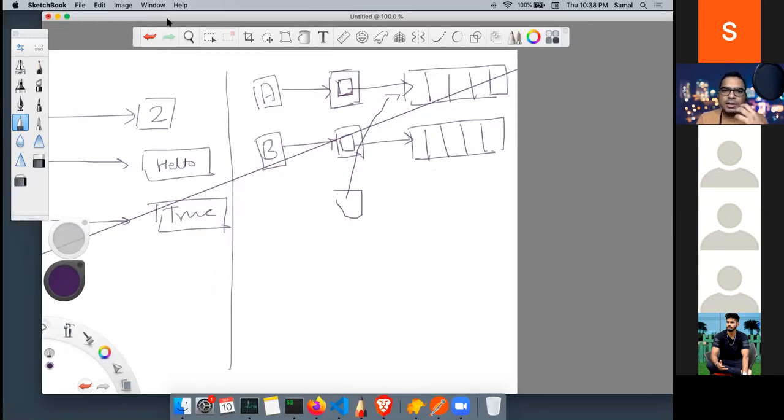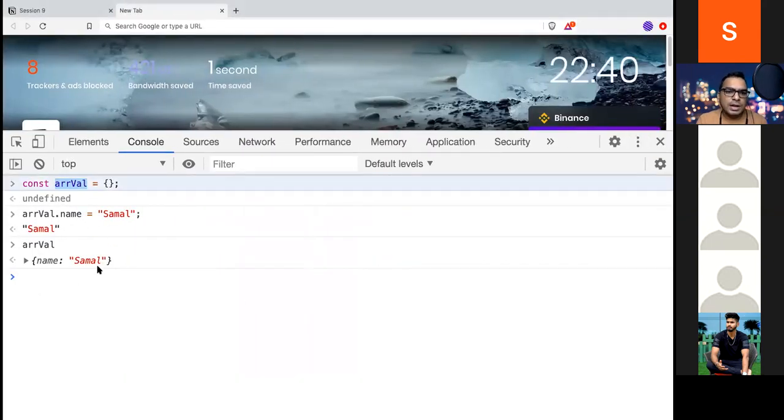That is why even with a const, the constant is holding this location. In non-primitives, this location doesn't change; the value changes here. We update or delete values from here, and that is why it allows us to update the value. That is the only difference with const.